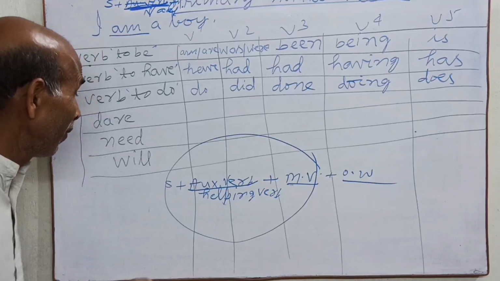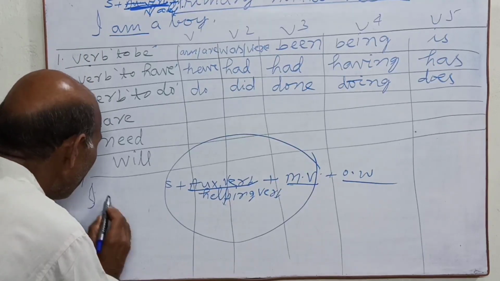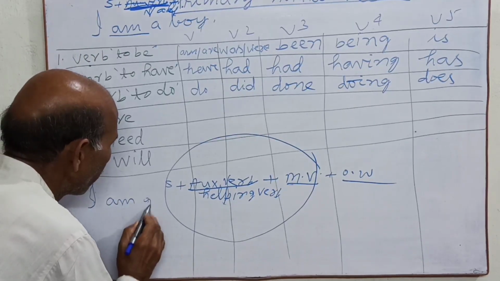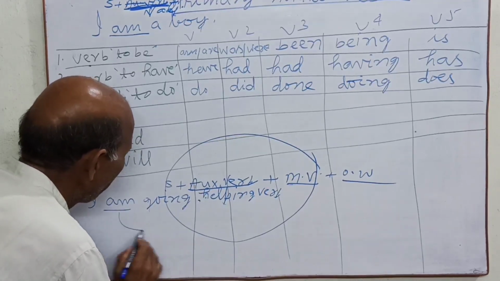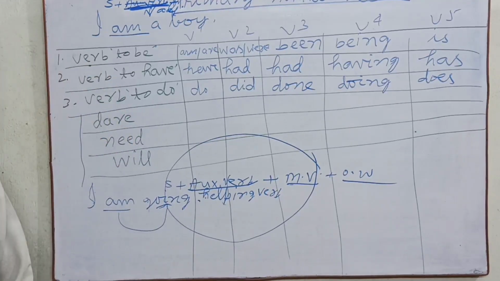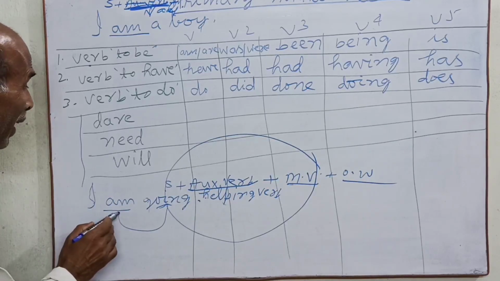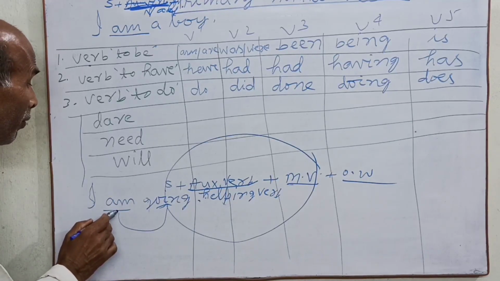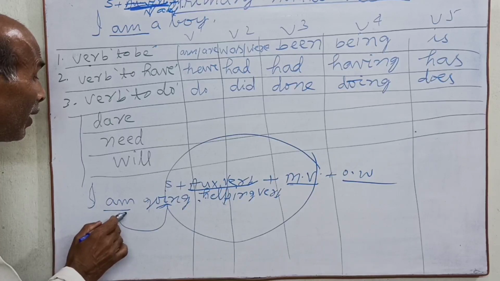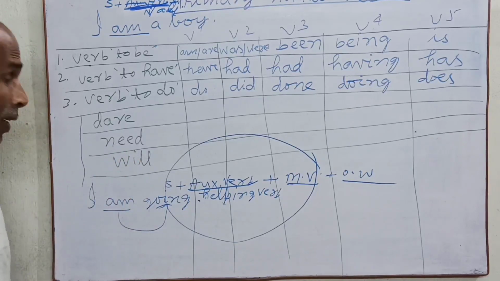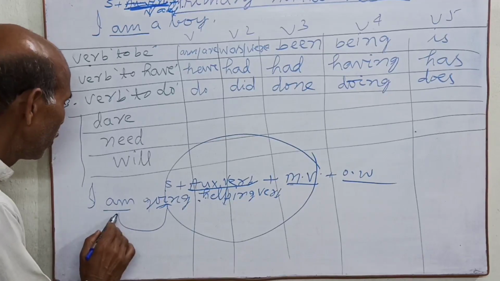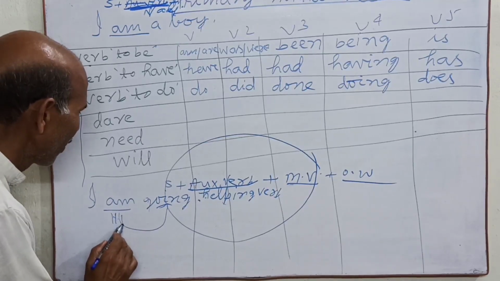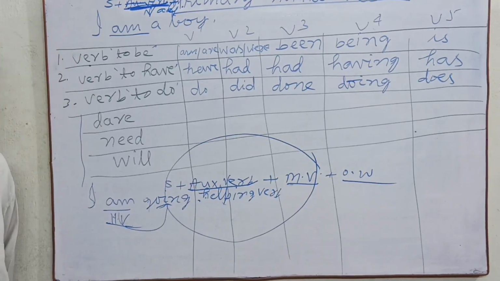Example, take your example. I am going. Here am helps. Which does it help? It helps the main verb, so this is your helping verb.